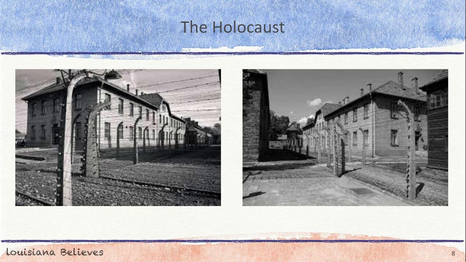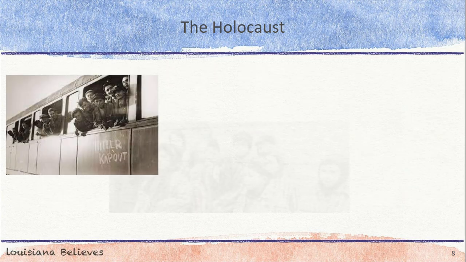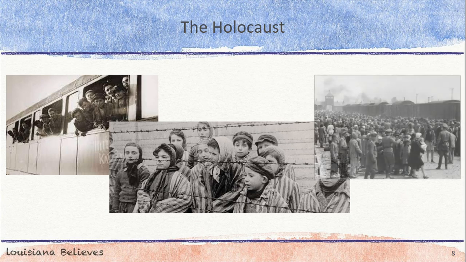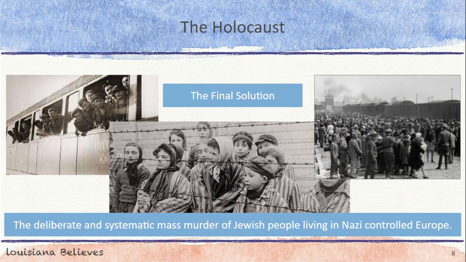Between 1933 and 1945, the concentration camps were expanded into a system that included forced labor and death camps. People were transported to these concentration camps by train, car, or forced to walk on foot. The Nazi final solution to the Jewish question was the deliberate and systematic mass murder of Jewish people living in Nazi-controlled Europe. It was the last stage of the Holocaust and took place from 1941 to 1945.